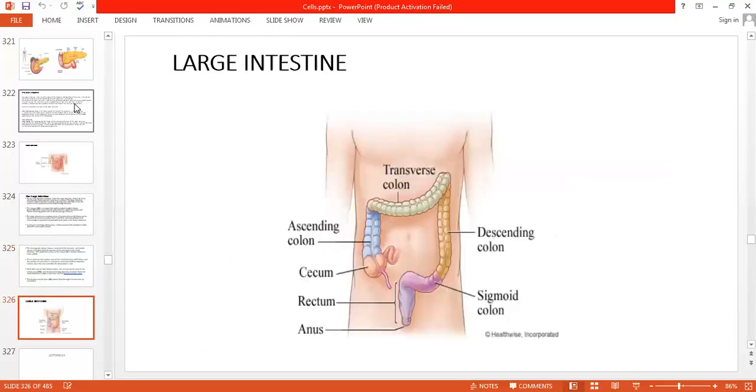So in the large intestine figure over here, you can see the cecum, the first part, and there is a finger-like projection which is the appendix, then the ascending colon, then the transverse colon, then the descending colon, then the sigmoid colon, and then the rectum, and then the anus.